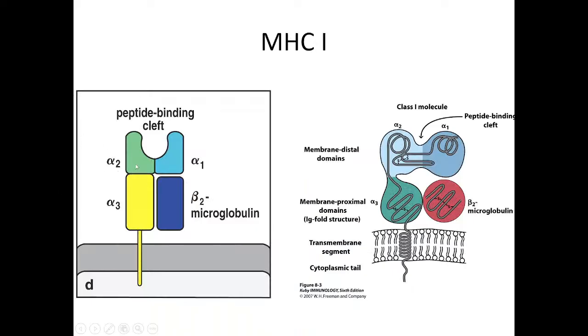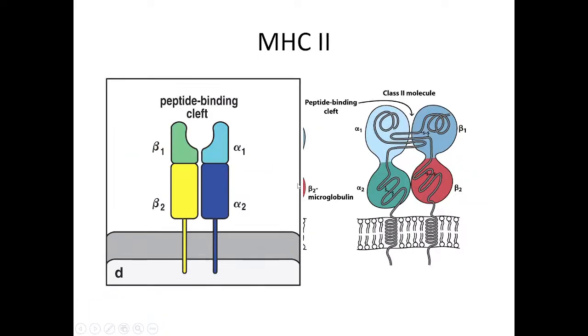So if you see, this is MHC class 1. It is having 3 alpha chains and 1 beta 2, while this is MHC class 2, which is having 2 alpha chains and 2 beta chains. Why this cleft? This cleft is for binding of the particular antigen. ठीक है?